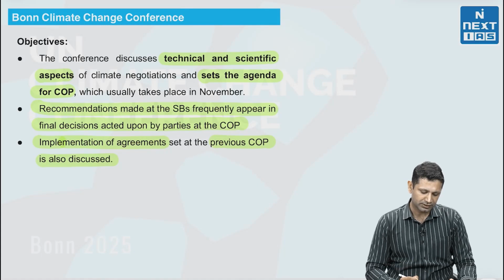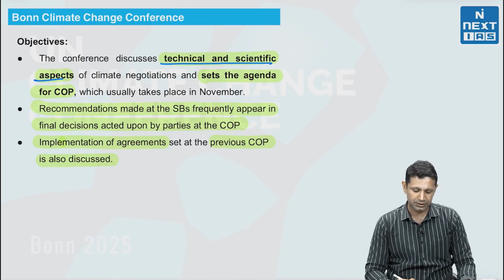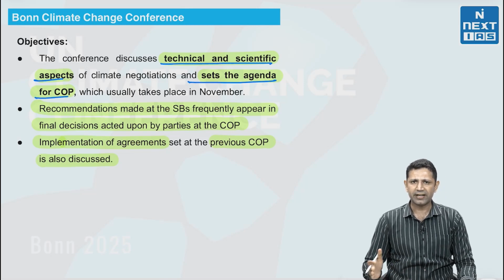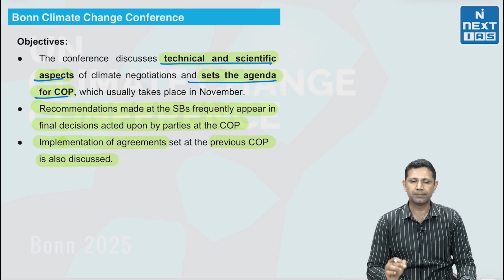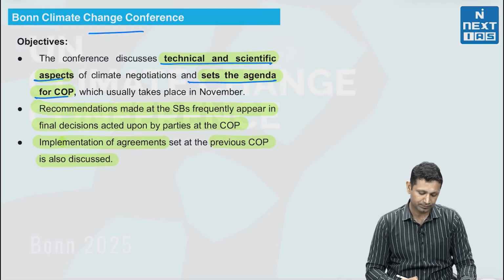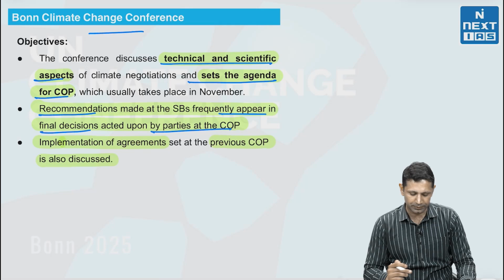Then the objective is, it discusses the technical and scientific aspects of climate change and sets the agenda for the COP. So whatever agenda has to be decided on the COP, this agenda is set by this Bonn Climate Change Conference which happens every year. Its recommendations frequently appear in the final decisions acted upon by the parties at the COP.